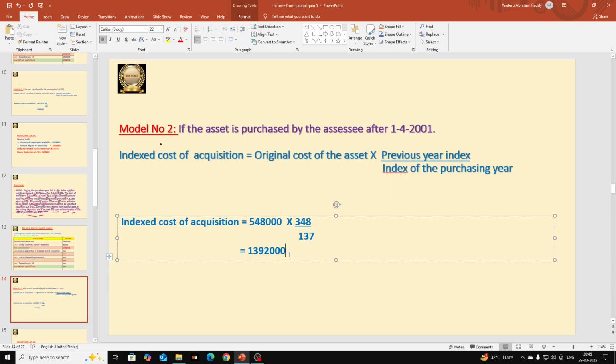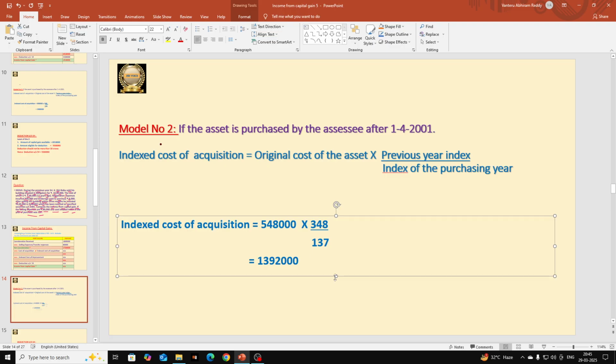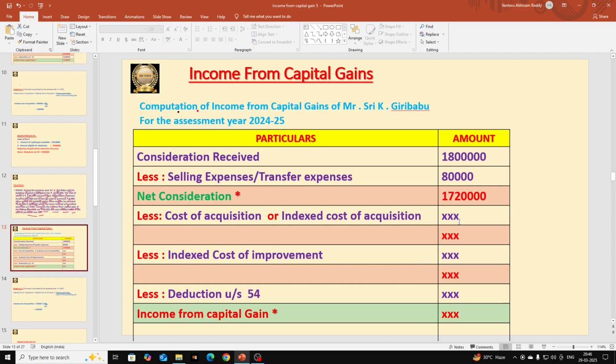So if you do that, you will get 13 lakhs 92,000. So this is our indexed cost of acquisition. Hope it is clear for everyone. Let us go and record here in the format.